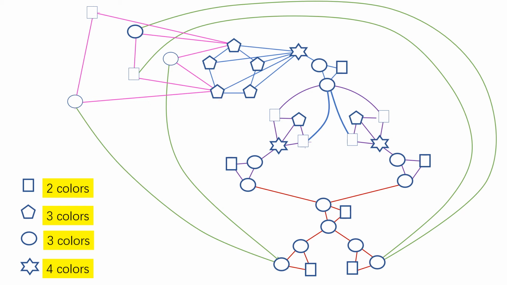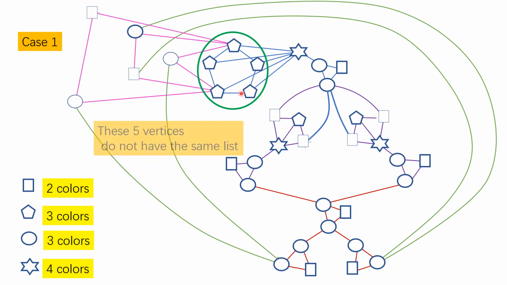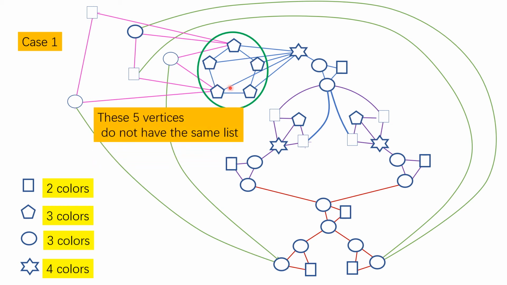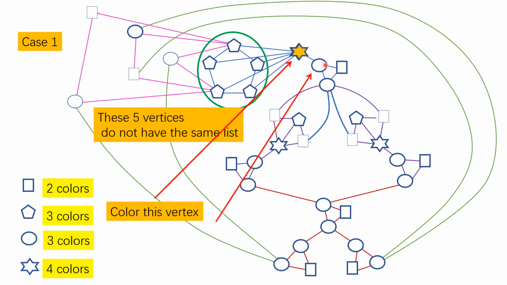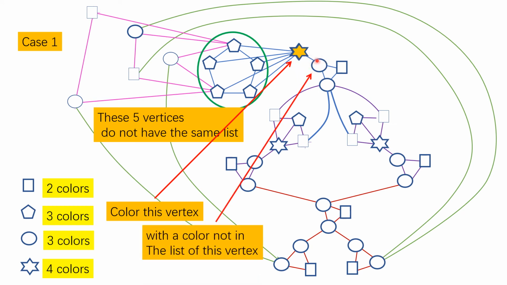Now we consider two cases. Case one is that we look at these 5 vertices, and these 5 vertices do not have the same list. In this case, we color this vertex with a color which is different from the 3 colors in this list. So this vertex has 4 colors in its list, and there are 3 colors in the list. So we can find the color which is not here.